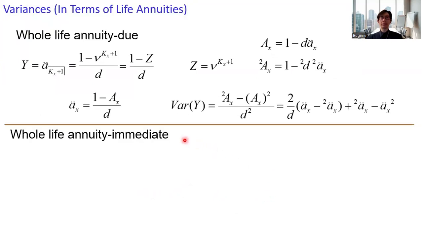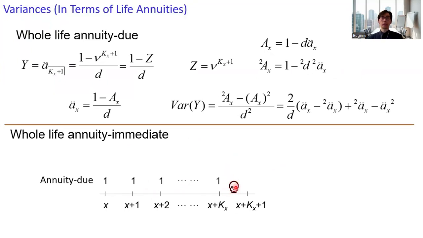Consider the whole life annuity immediate. If the individual dies at this time point, we get this payment if this is an annuity due, and then the payment stream for the annuity immediate, we have this pattern. The relationship: here, the only difference is the first payment of 1.